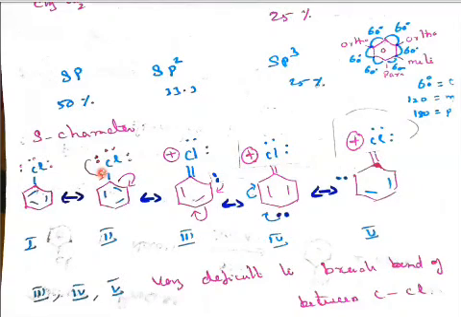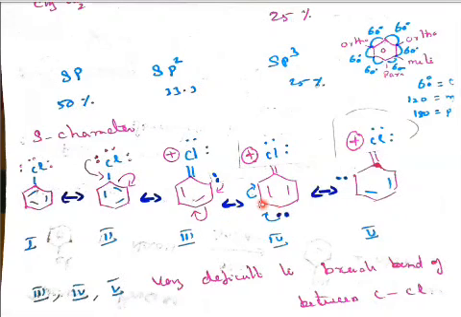When it shifts, the bond electrons go to the adjacent carbon, so we get a negative charge here. Immediately this double bond tries to shift inside, and again the double bonds cannot coincide, so it comes out.